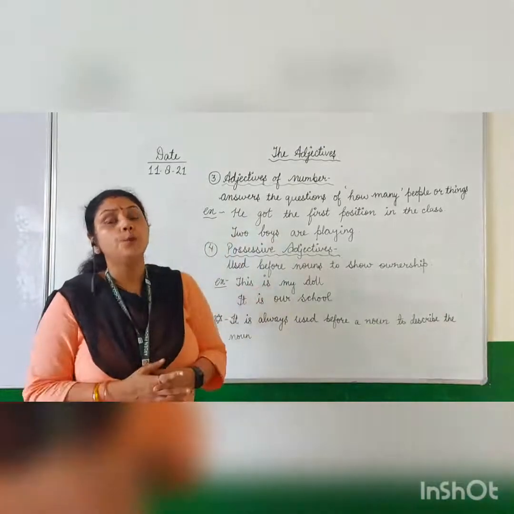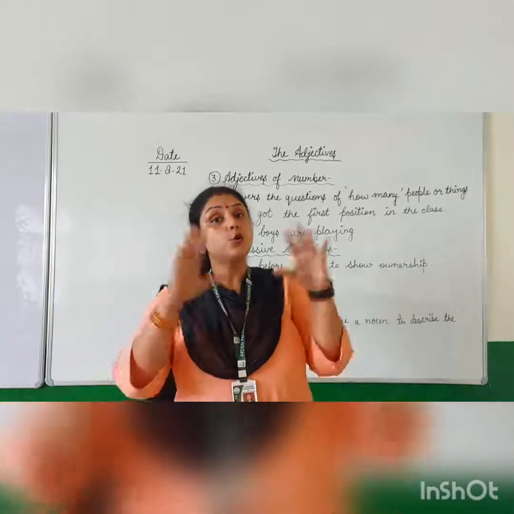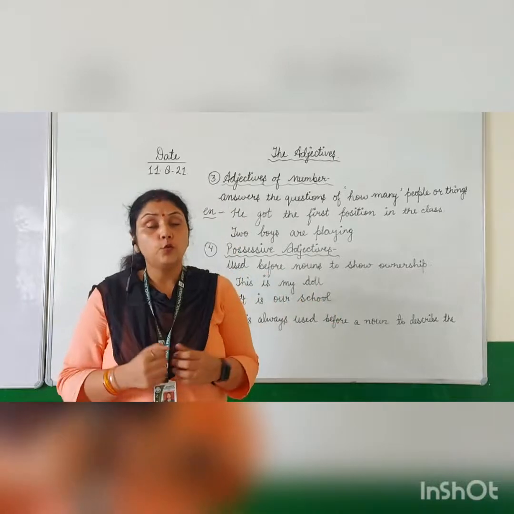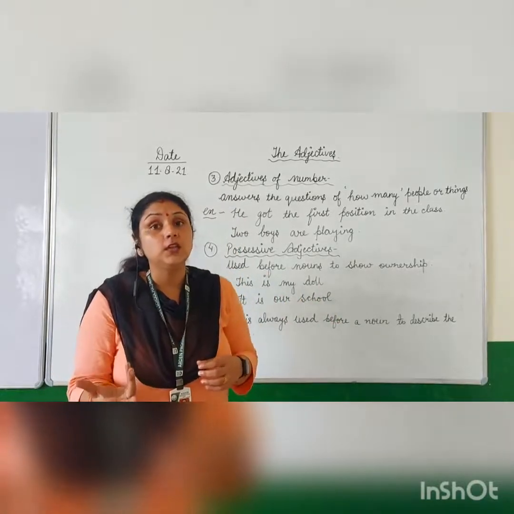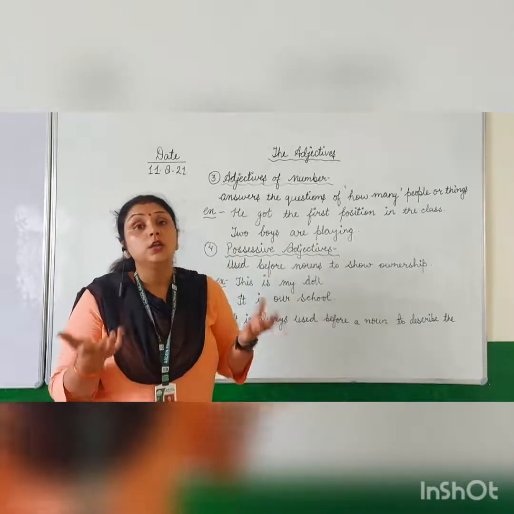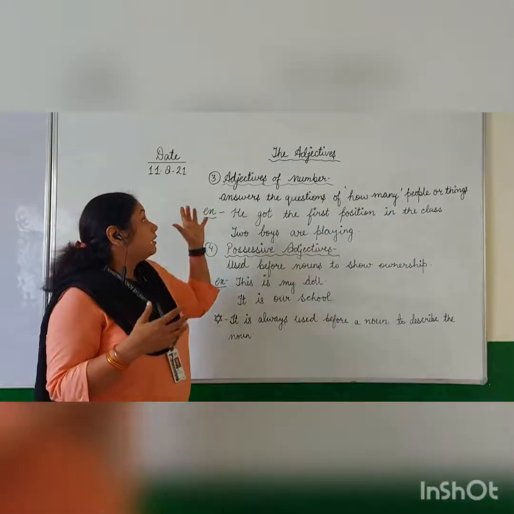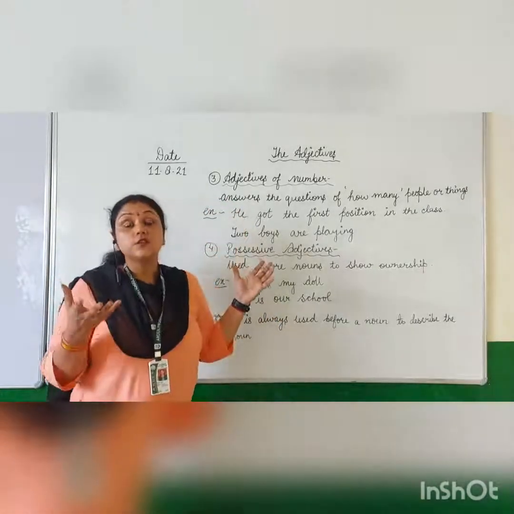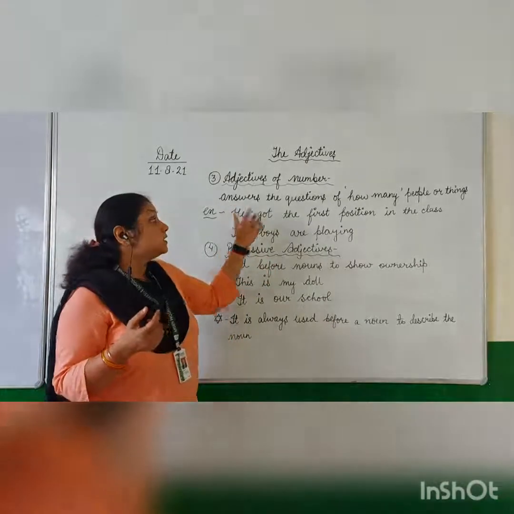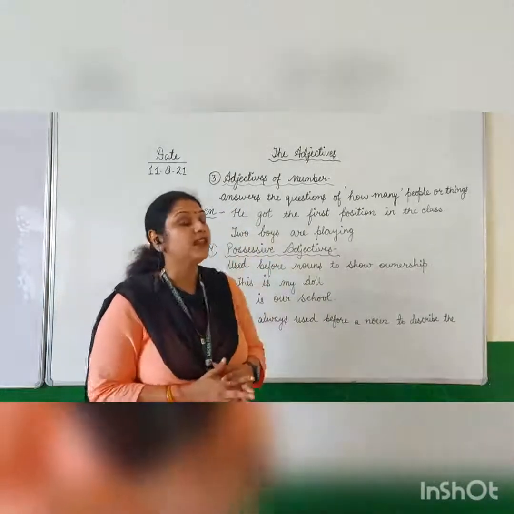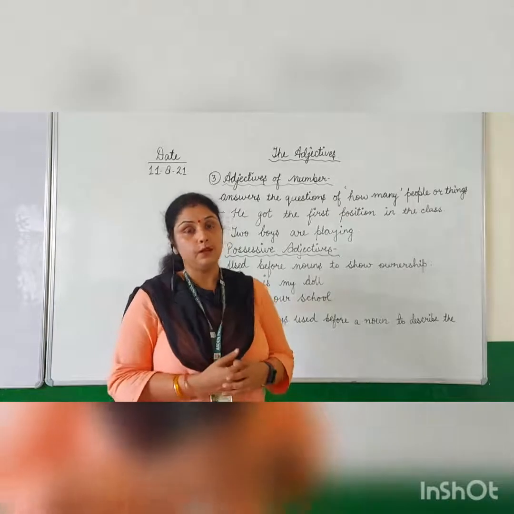So you all know you use number to count anything. If you want to count something, what will you use? You will use the numbers. So what are adjectives of number? They answer the question of how many things or people.